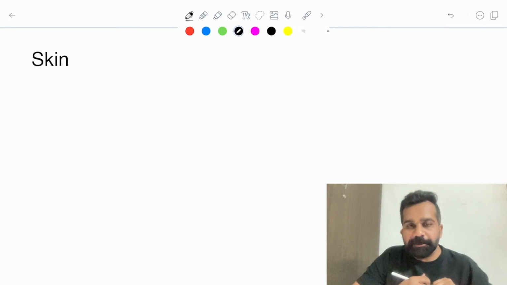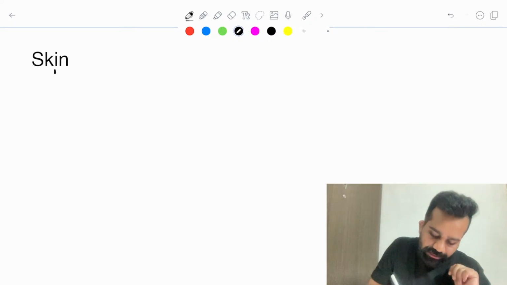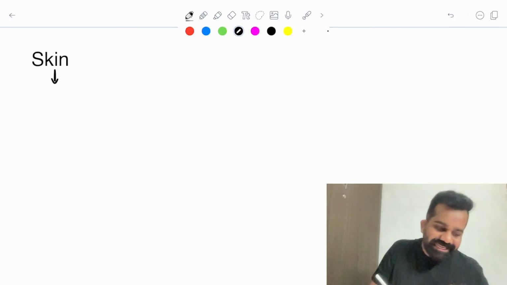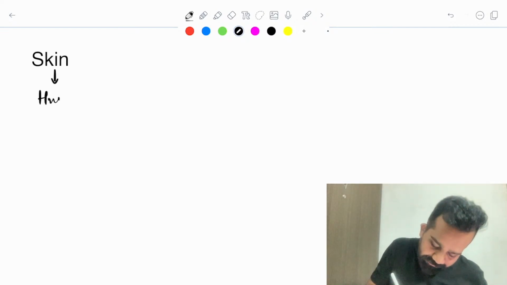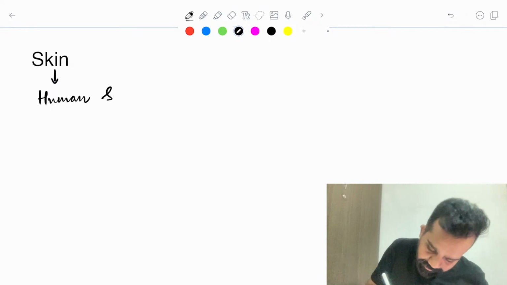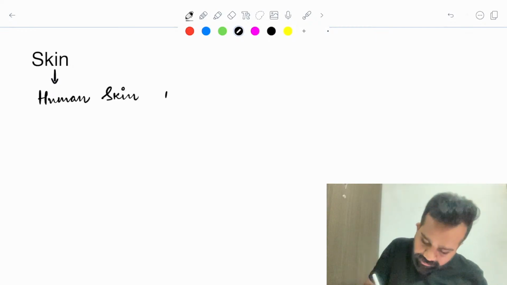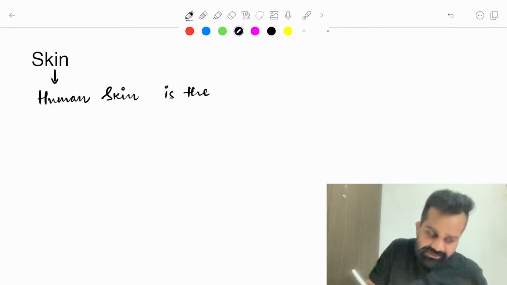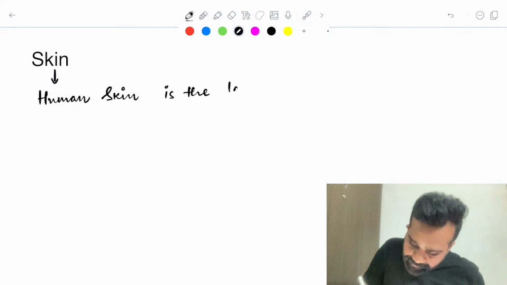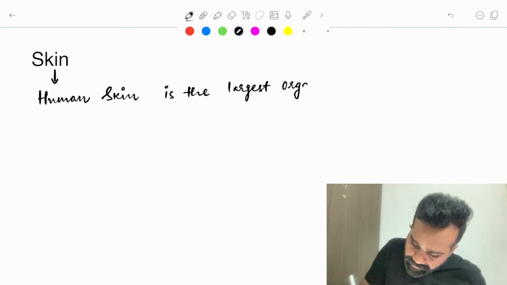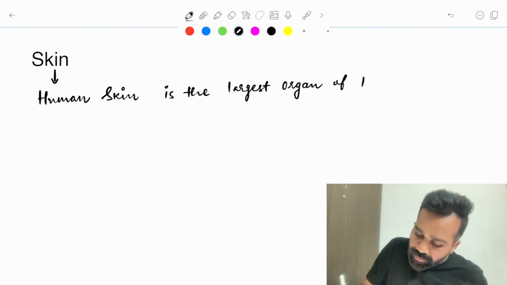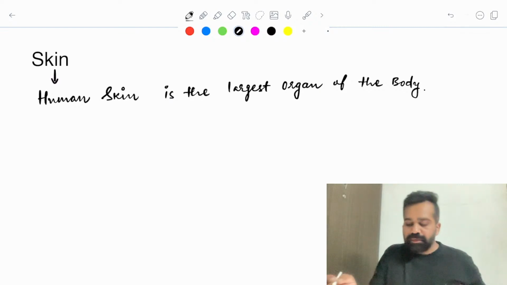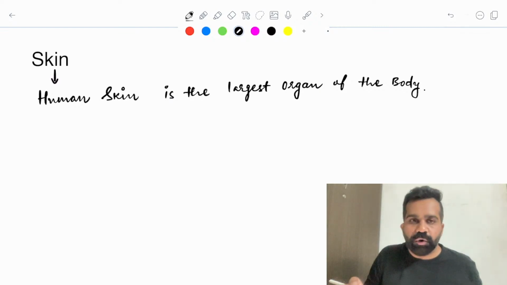What do you know about the skin? The basic understanding of the skin, you all know. The skin, or human skin we can say, is the largest organ of the body. Human skin is the largest organ of the body.